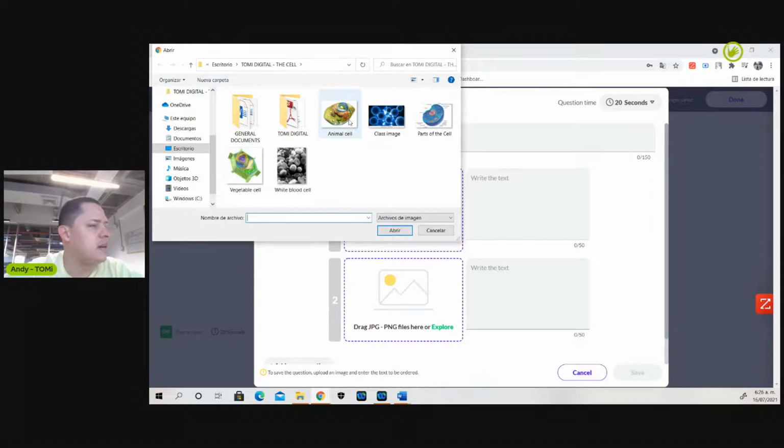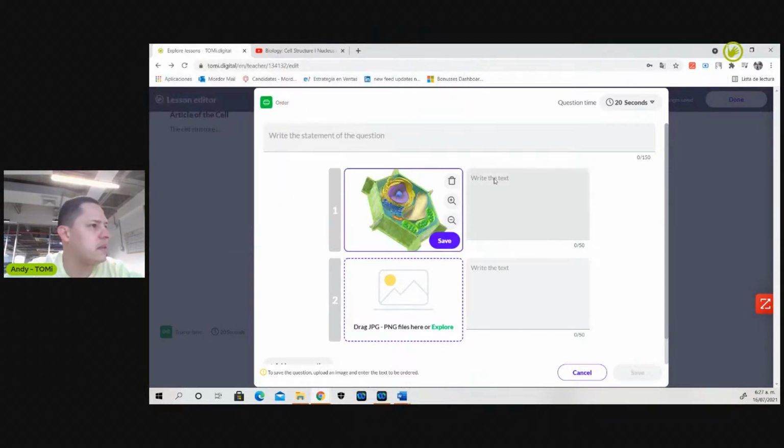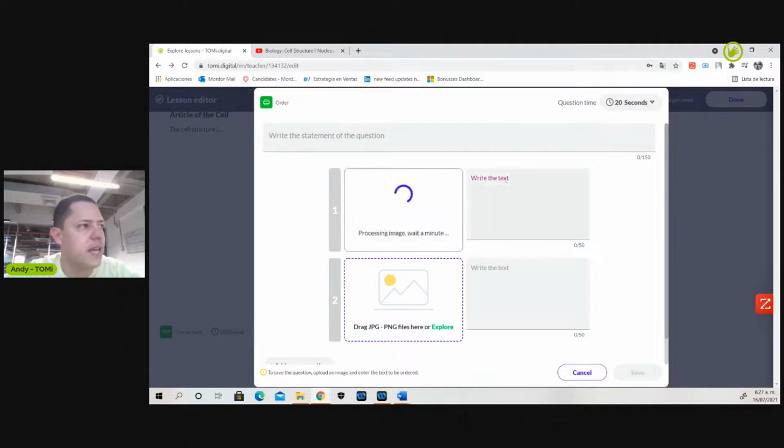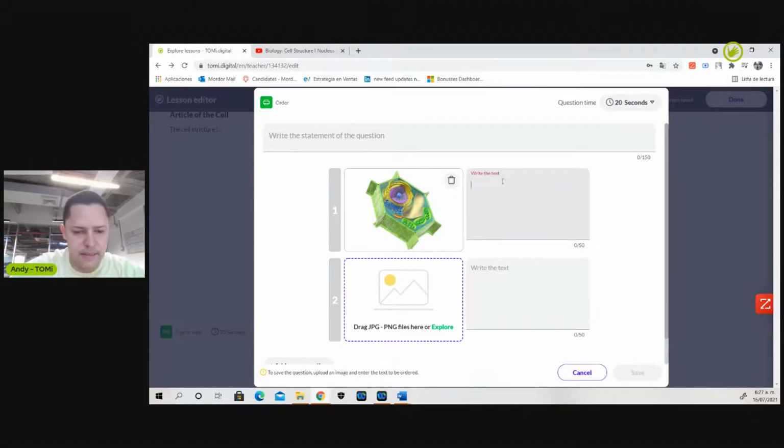So let's say here, I'll upload the vegetable cell. Okay, so as soon as I upload the image here, I'll have to click on save. If not, it's not allowing me to move forward. So this is the vegetable cell.